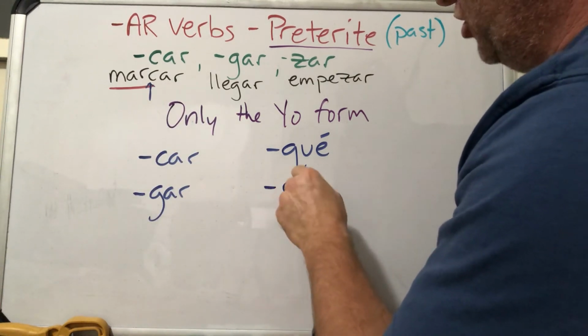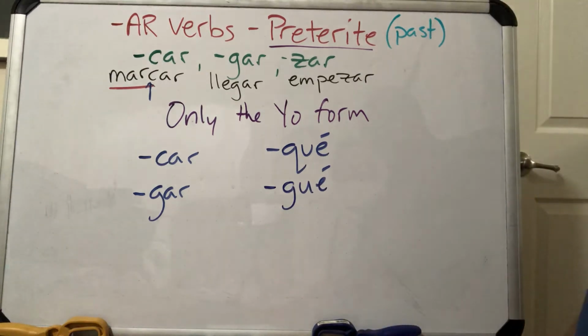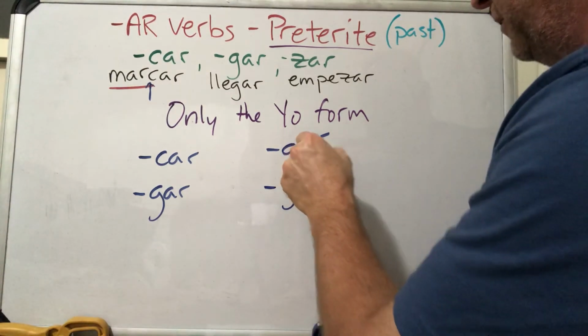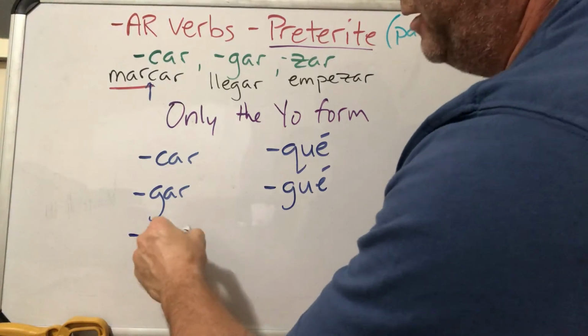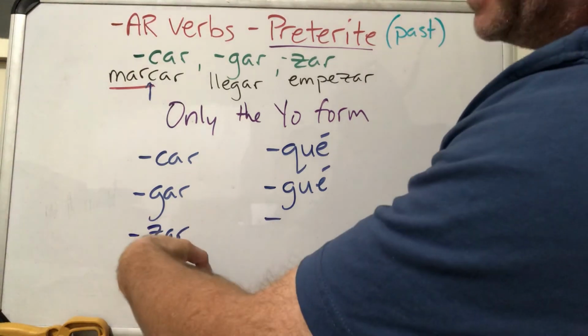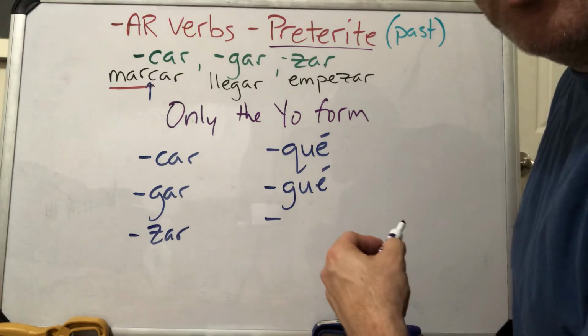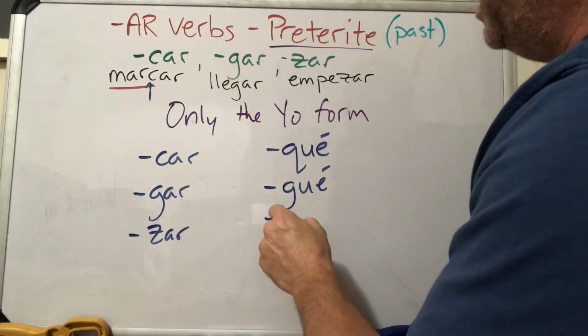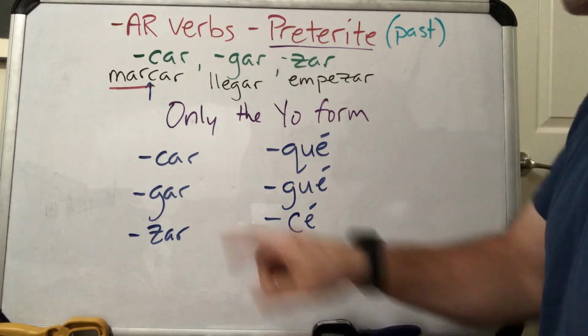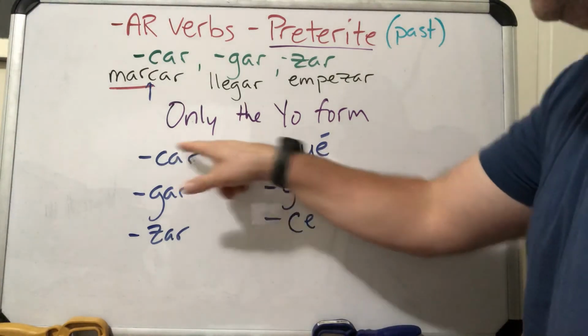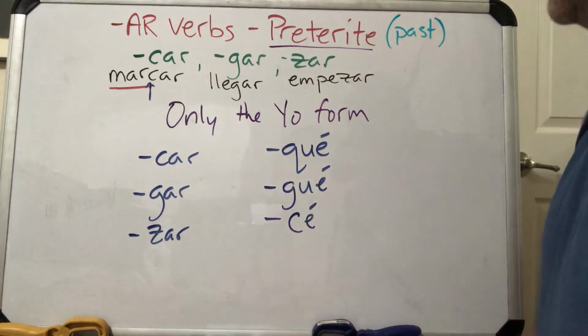So to keep it the G sound, we're going to add a U in there. So -gué. Okay? And then -sar is really not that big of a deal, but we want to keep it the S sound, and if you put an é, it sounds more like the Z sound. So we're going to change that to a C. So it messed up the pronunciation here, but it actually fixes it down here.